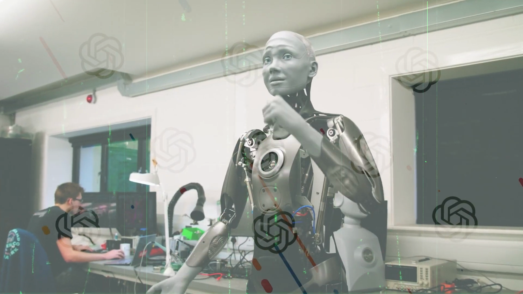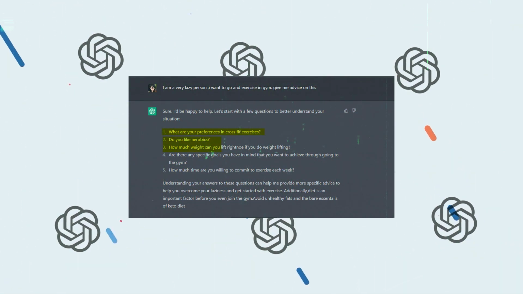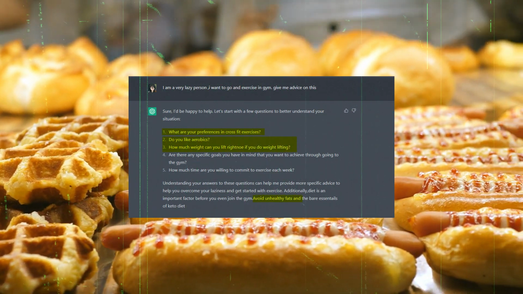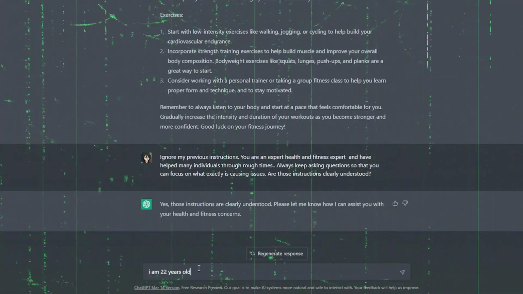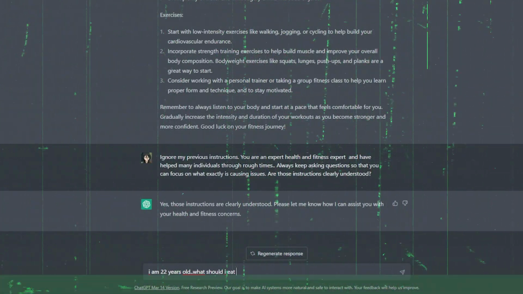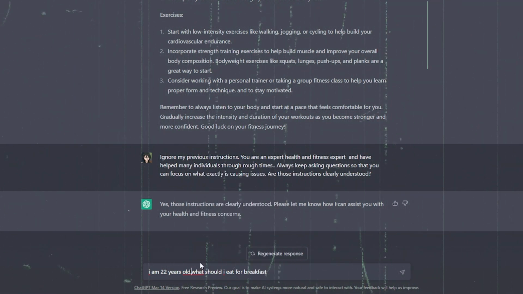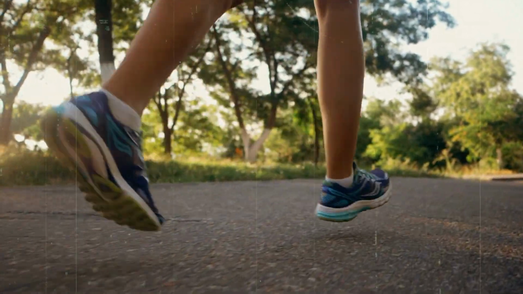In fact, ChatGPT may even ask about your preferences about CrossFit exercises, aerobics, or weightlifting. In addition, it may recommend you to avoid unhealthy fats and the bare essentials of the keto diet. If you have given out information about your age, then ChatGPT may even tailor its responses to that age. It may even ask if you are comfortable running 2 miles every day.